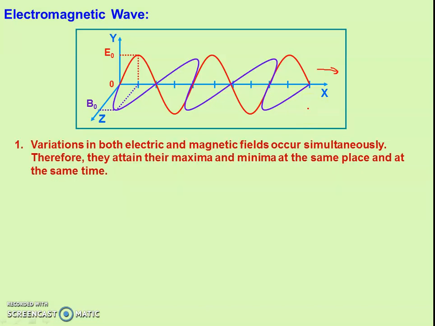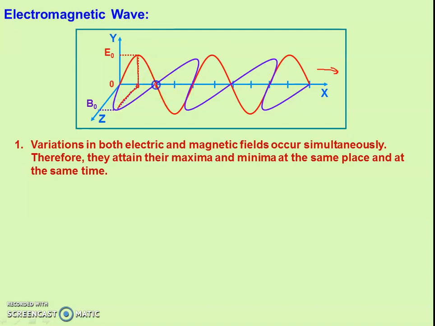Now these are the properties of an electromagnetic wave. Variation in both electric and magnetic fields occurs simultaneously. Therefore, they attain their maximum and minimum at the same place and at the same time. Now see, at this point electric field is maximum and magnetic field is also maximum.